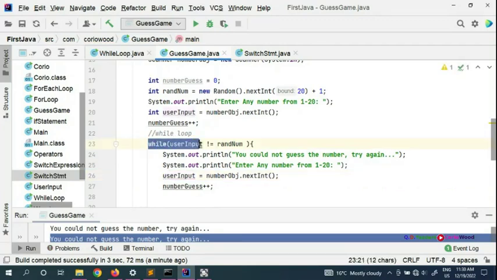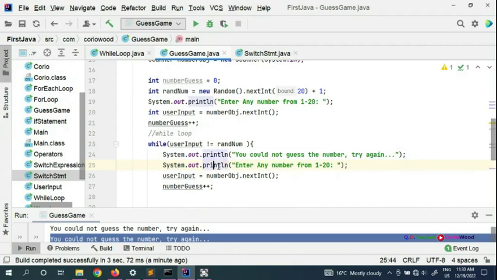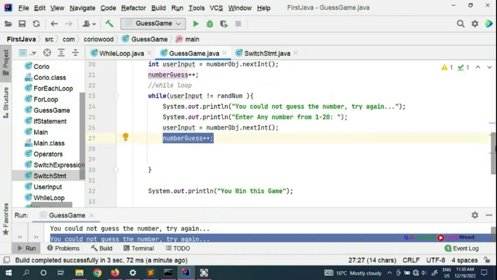So now, if they're not equal, we display this message, then quickly give the user another chance to put in a number. Even if the user makes a mistake again, it's going to go in the loop. That's the whole idea.